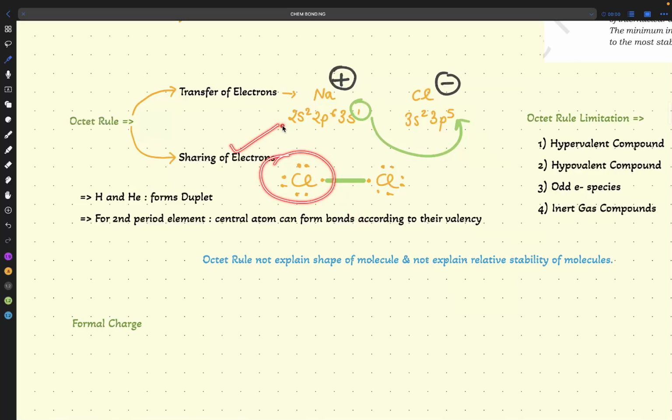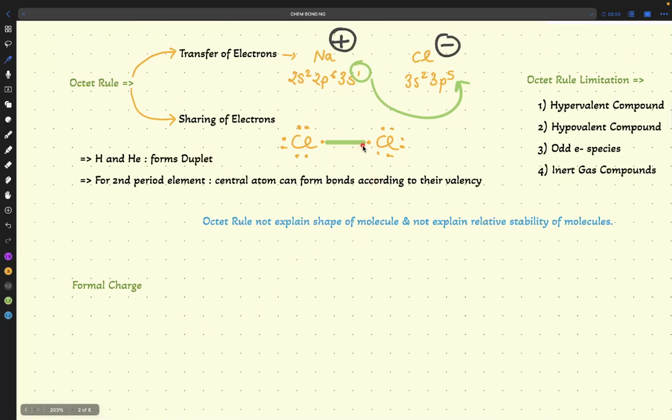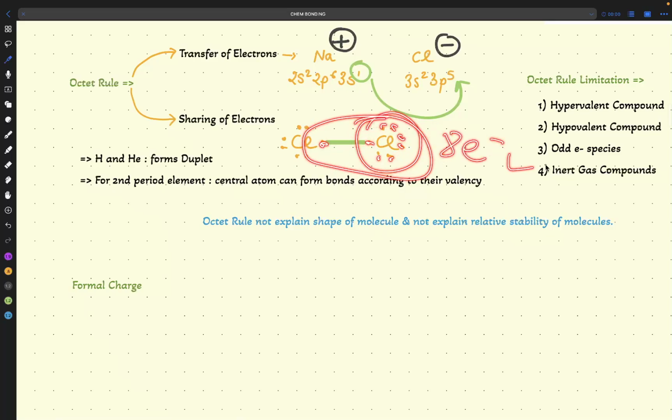So this followed the octet rule, but you don't have to stop here only. You have to check another element also. It is not like you will check one element, that's it and done, and pass to the next question. You can't do like this. You have to check another element also. Now you will see this chlorine: 1, 2, 3, 4, 5, 6, 7, 8. Okay, so this also has 8 electrons. Done.